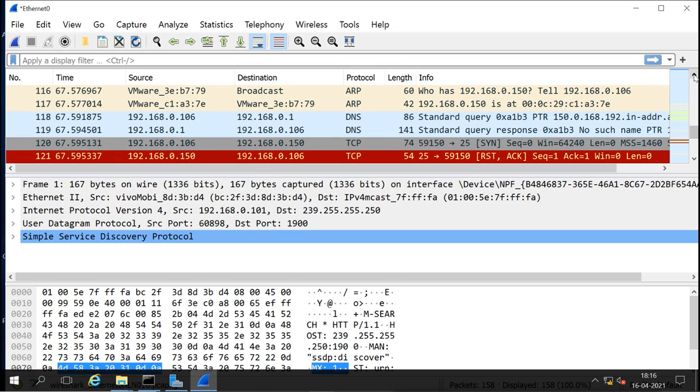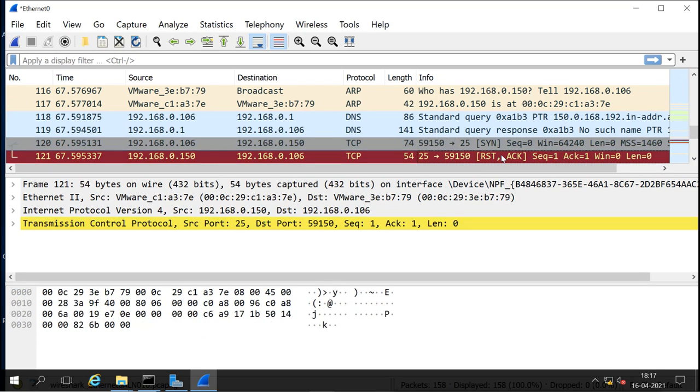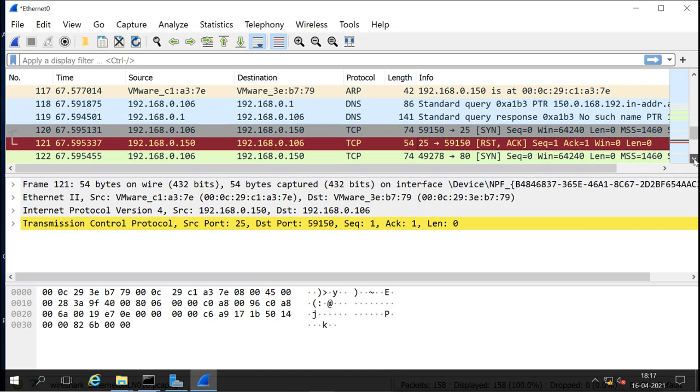Now you see what happens here. First, my machine sends the server a TCP SYN flag for port number 25. The port number 25 is not open, so what does this server send me? It sends a Reset ACK, because the port is not open. So my machine understands that port number 25 is not open.